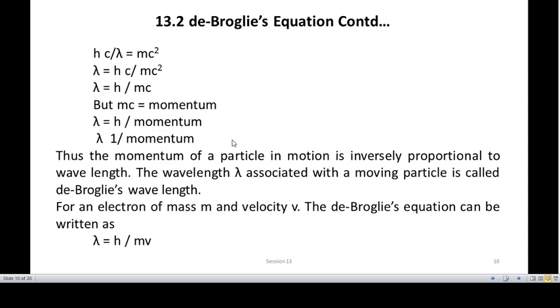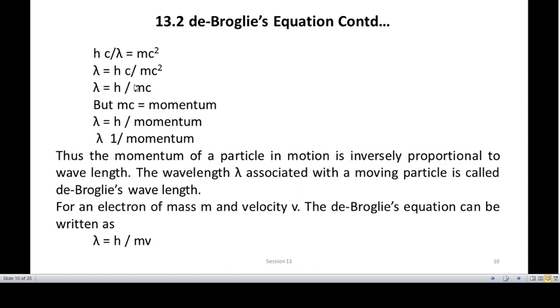The wavelength lambda associated with a moving particle is called the de Broglie wavelength. This equation, lambda is equal to h divided by mc, is the de Broglie equation for a particle like an electron moving with the speed of light.